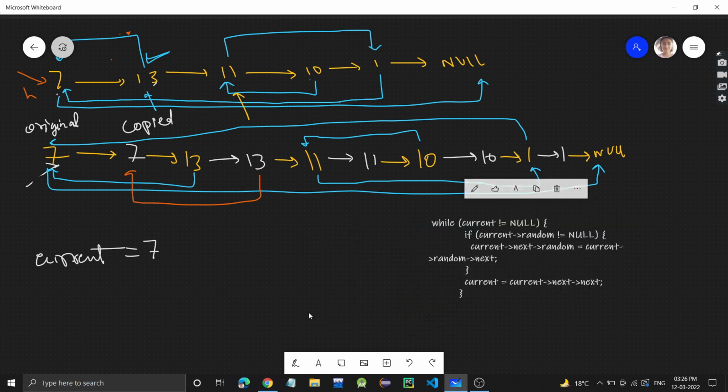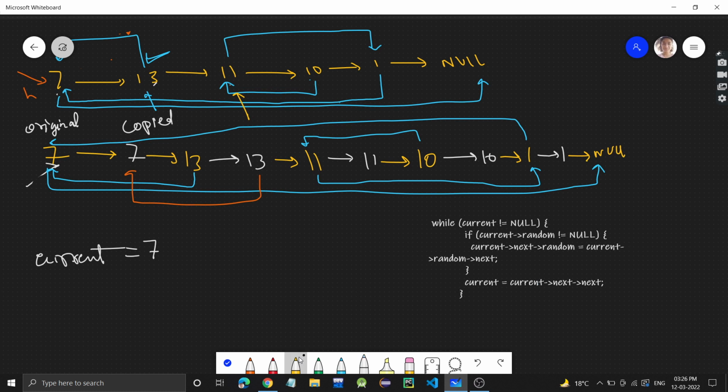See this very carefully. Current is not null, 7 is not null. Current's random is not null also, so see, this 7's random is null, right? So nothing we should do for that. It will not go inside this if block, and we will move current to current's next's next. Why are we taking 2 steps? Because this is a copied node, right? For a copied node, it should not go.